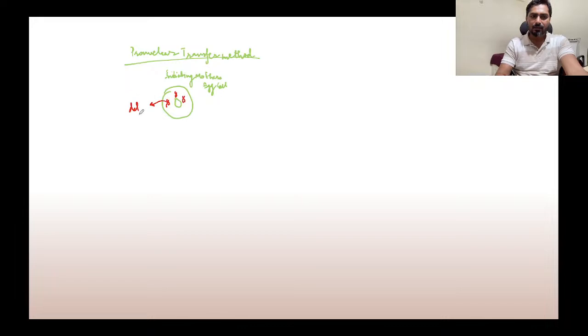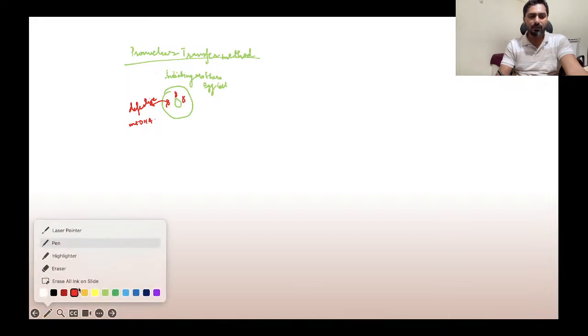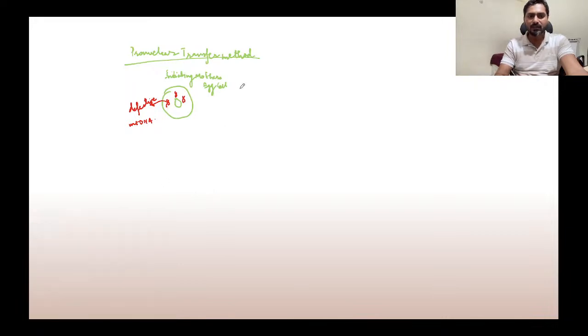These are your defective mitochondrial DNA. Now we have to get rid of these defective mitochondrial DNA, but what we do in this case is that we go for fertilization first. So we'll take an egg cell and a sperm cell and fertilize it first.